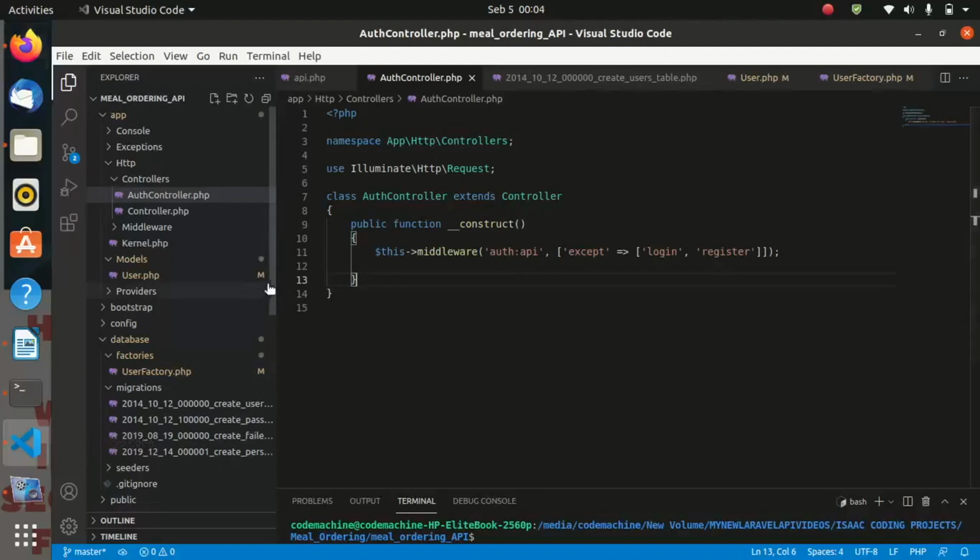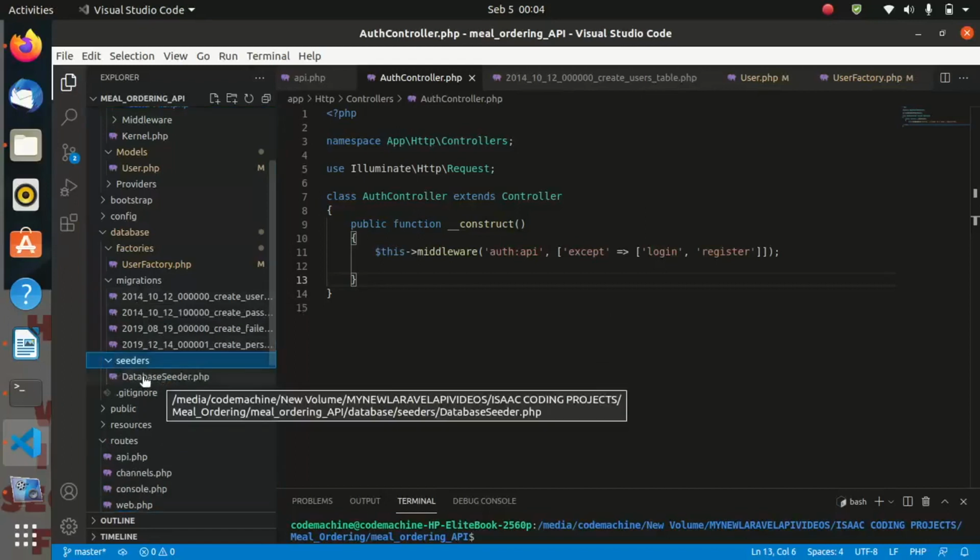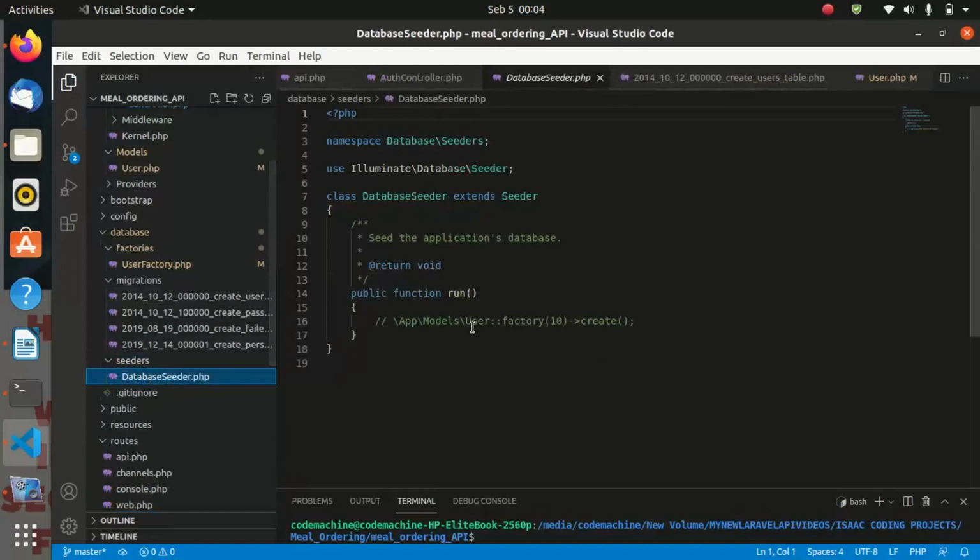So before we seed, we could use the Tinker shell to invoke our factories, but let us use the database seeder. So you come to the database seeder and let me uncomment this line of code. So it is app models user factory into brackets 10.